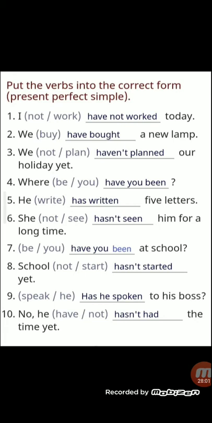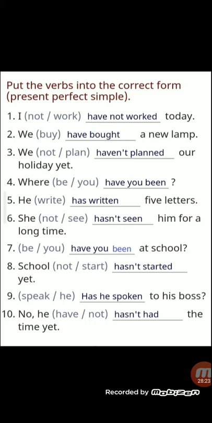School dash yet. Now bracket में what are the words? Not. So the sentence will become negative. So hasn't started. Start becomes started. Speak. He bracket dash to his boss. So has he spoken, past tense.